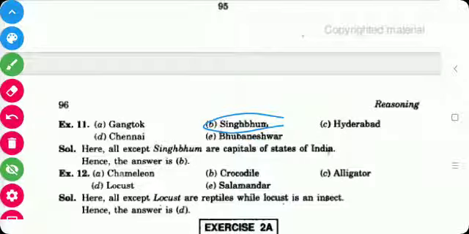Next question is chameleon, crocodile, alligator, locust and salamander. Here all are reptiles: chameleon, crocodile, alligator and salamander are reptiles, only the locust is an insect, so the answer is D here. So this is choosing the odd word.